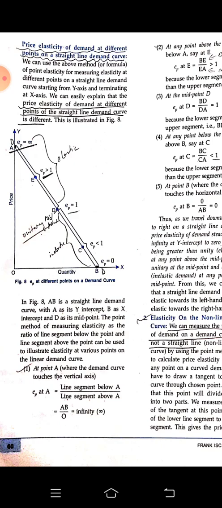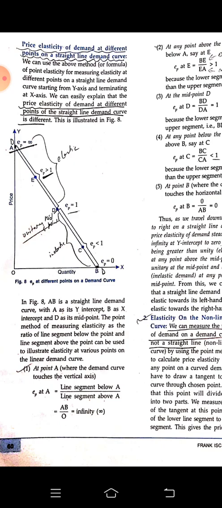At the midpoint, marked as D, EP is 1, that is unitary elastic, and below that, EP is less than 1. So from D to B it is inelastic.